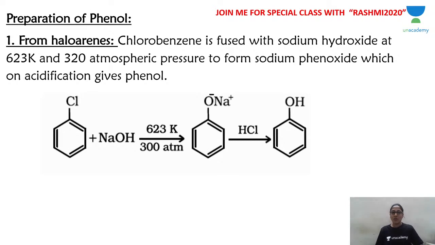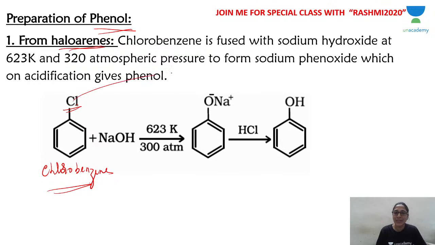Okay, now let's learn preparation of phenols. How do you prepare phenols? The first method of preparation of phenol is from haloarenes. And which haloarene are we taking? Chlorobenzene. Chlorobenzene is the haloarene in general; chlorobenzene is the particular compound we are taking. We are going to convert Cl into OH.